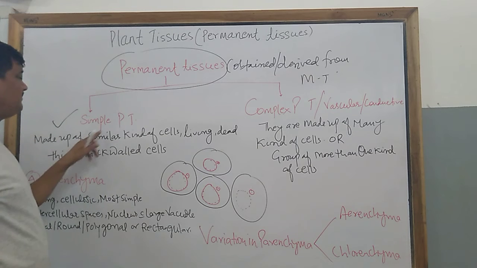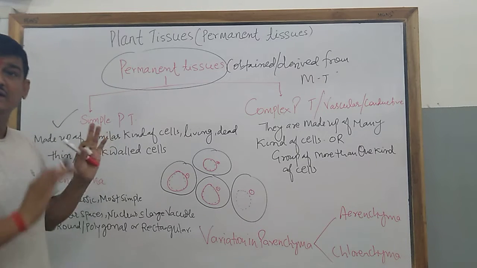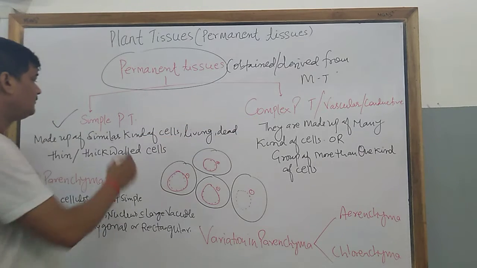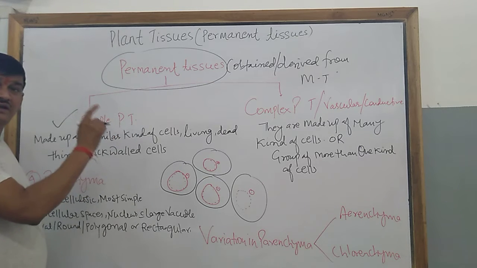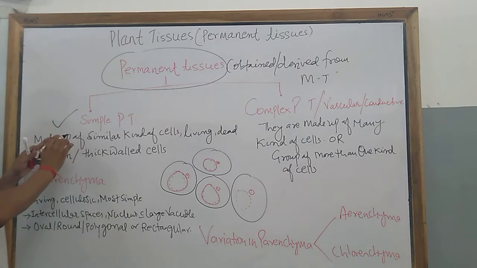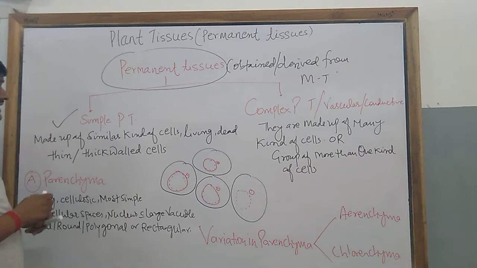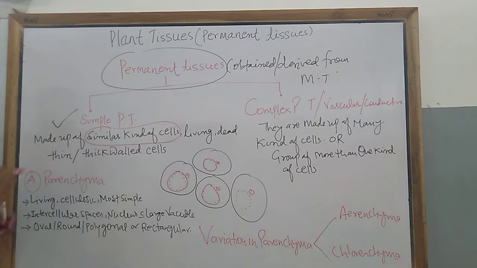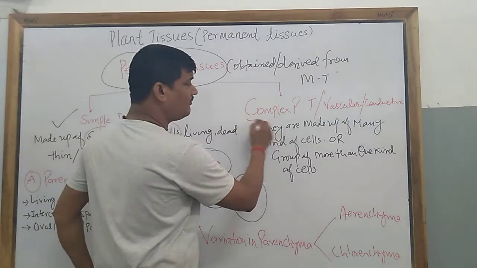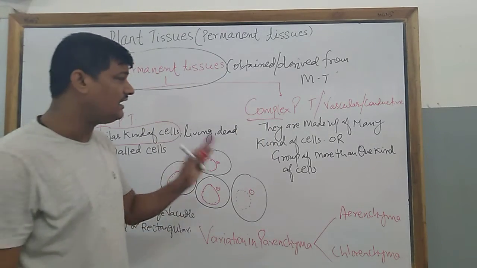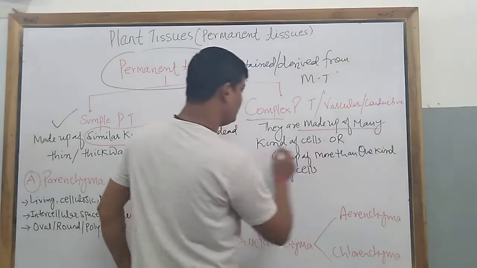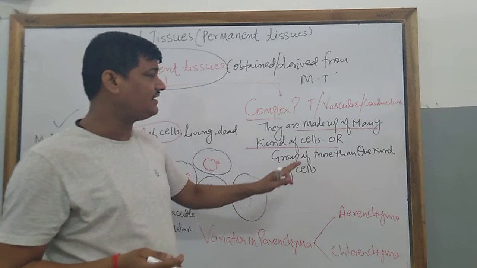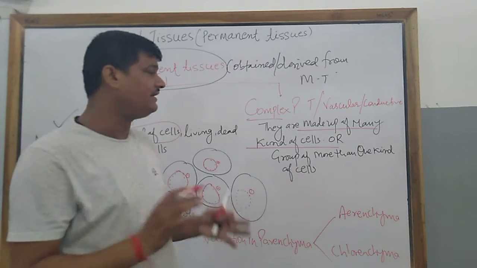One is simple permanent tissue. As the name suggests, their structure and function are a little simpler as compared to the complex one. Simple permanent tissues are a type of permanent tissue which consist of one kind of cell, or similar kind of cells. Whereas complex permanent tissues are made up of more than one kind of cell, or groups of different kinds of cells.